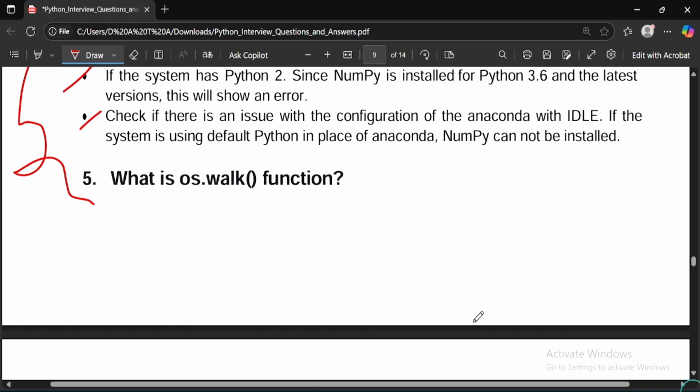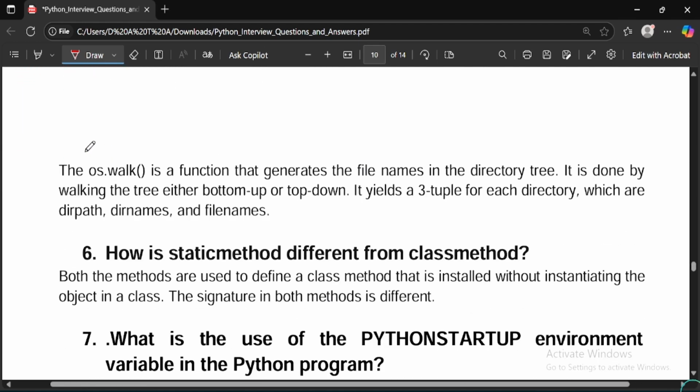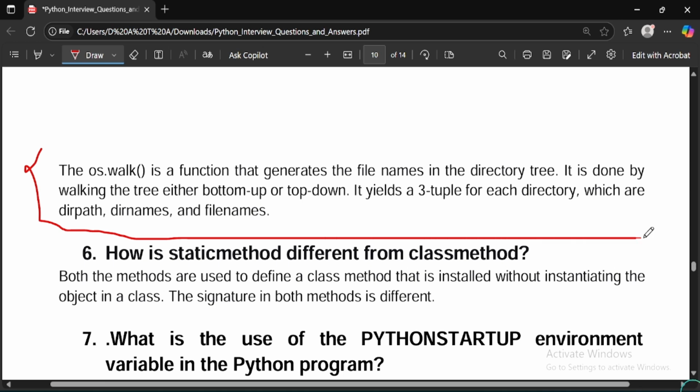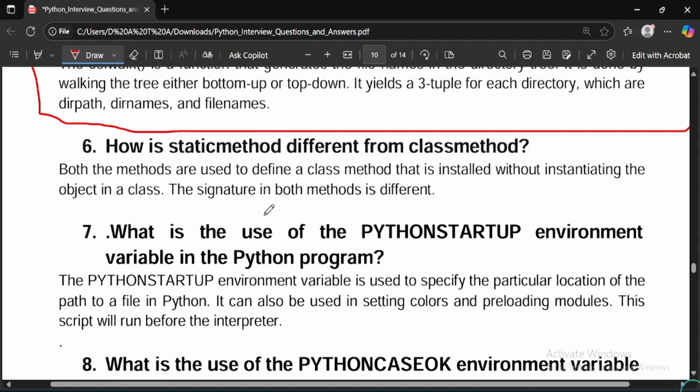What is the os.walk function? os.walk is a function that generates the file names in a directory tree. It is done by walking the tree either bottom-up or top-down. It yields a 3-tuple for each directory, which are dirpath, dirnames, and filenames.